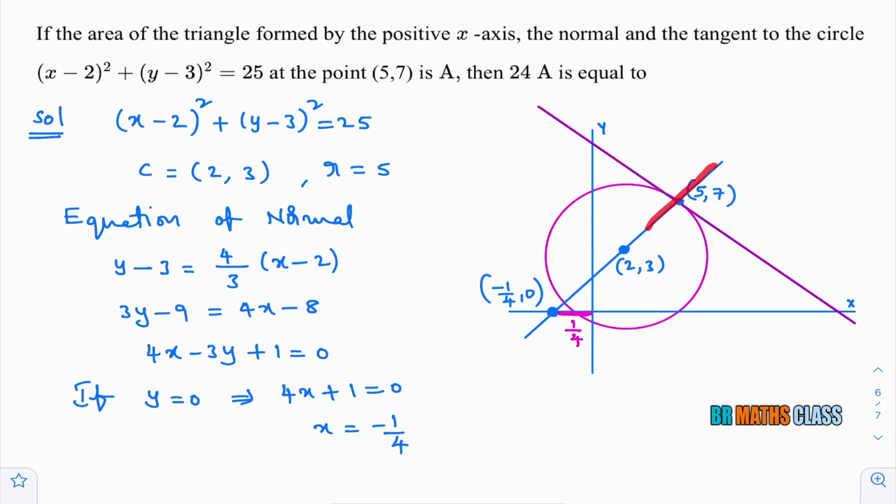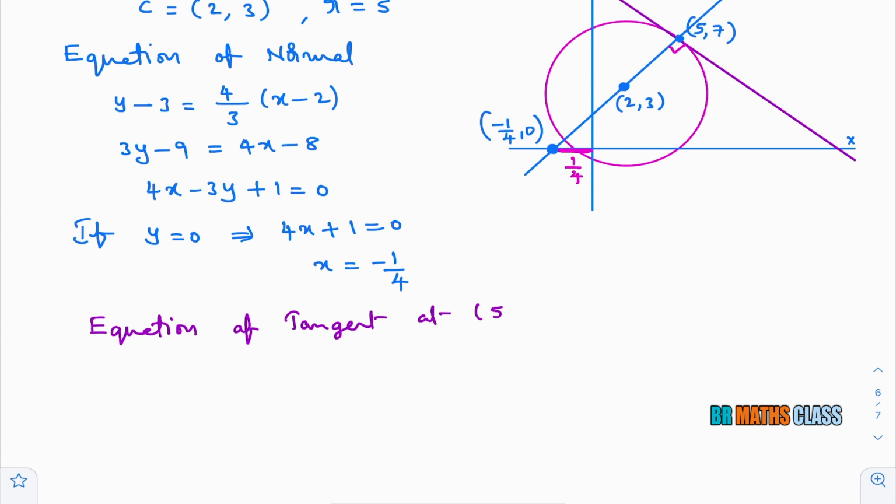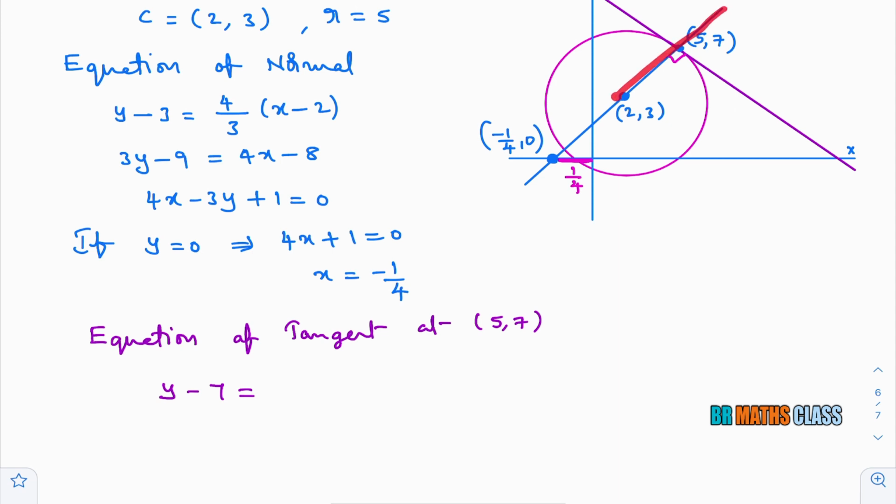As tangent and normal are perpendicular, if I know the slope of the normal, I can easily write the slope of the tangent also. So I know the slope of the tangent and a point on the tangent, so I can easily calculate the equation of the tangent using the point-slope form. Equation of the tangent at (5, 7): y - y1 = m(x - x1), where y1 is 7 and m is the slope of the tangent. Here you know the slope of the normal. The slope of the tangent is -1 divided by the slope of the normal.